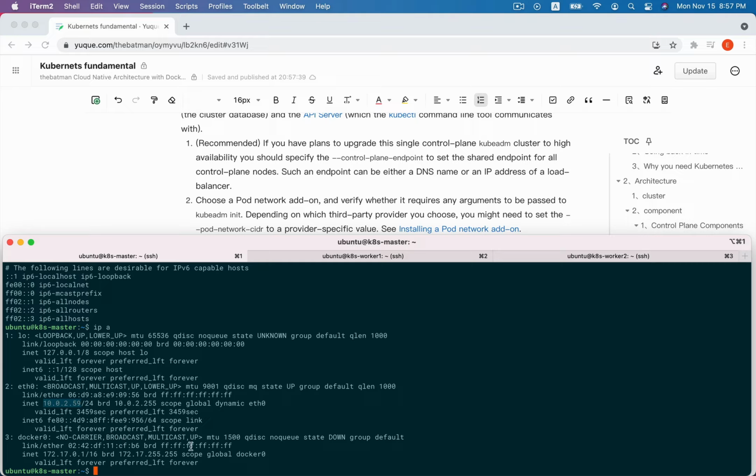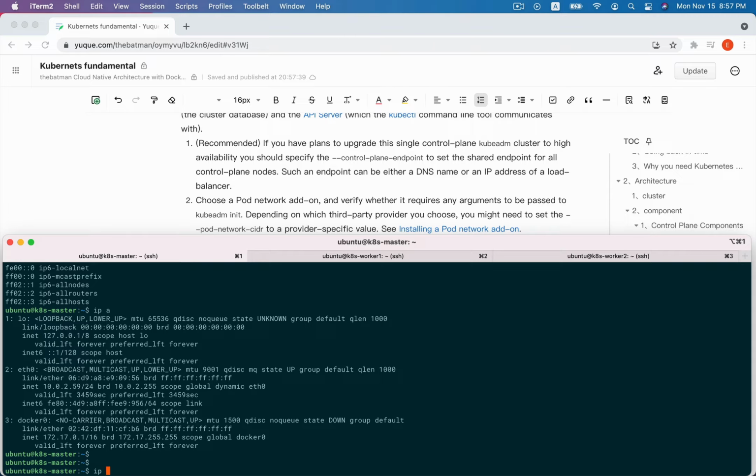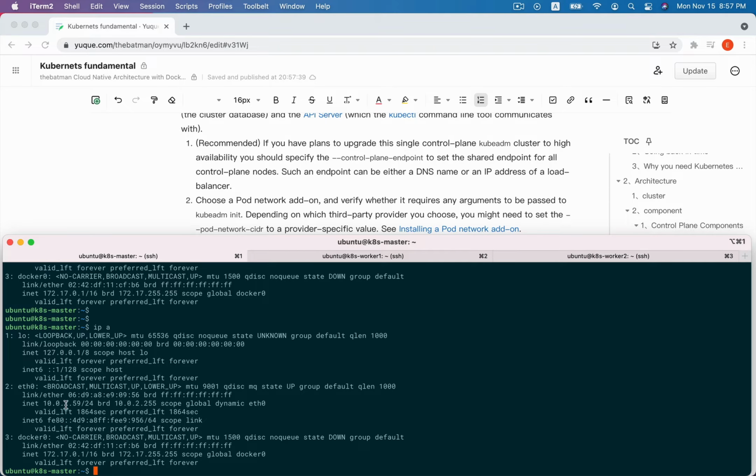We have logged into the Kubernetes master node, and we can use ip a to show the addresses. There is the eth0, and this is the IP address of this adapter, and this is the Docker bridge. So this is the adapter.